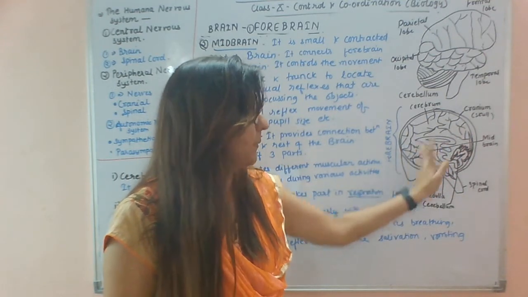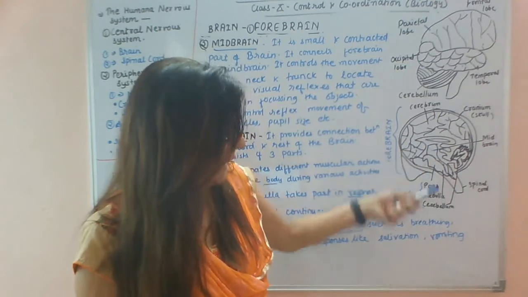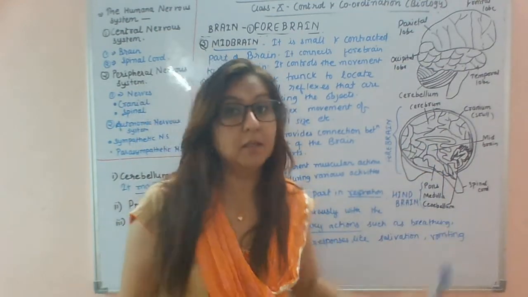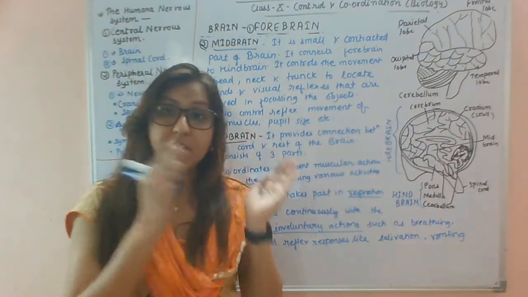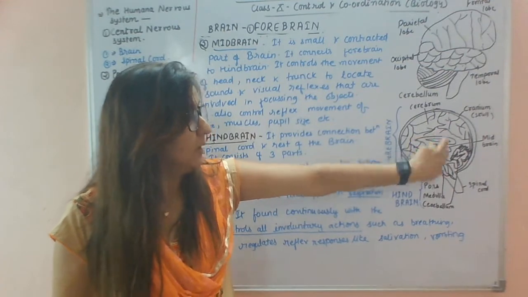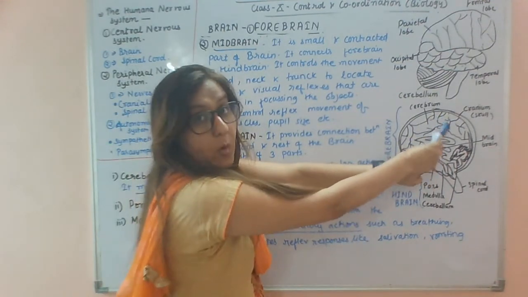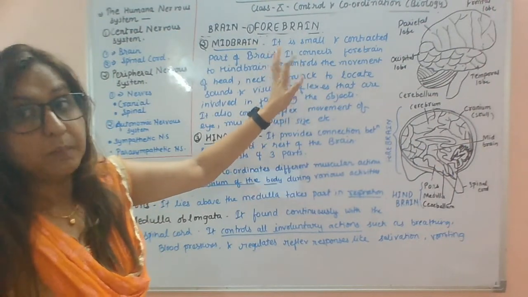See here, this is the cerebrum, this is the midbrain, and here this will be the hindbrain. First I will explain the midbrain. The midbrain connects the forebrain to the hindbrain.